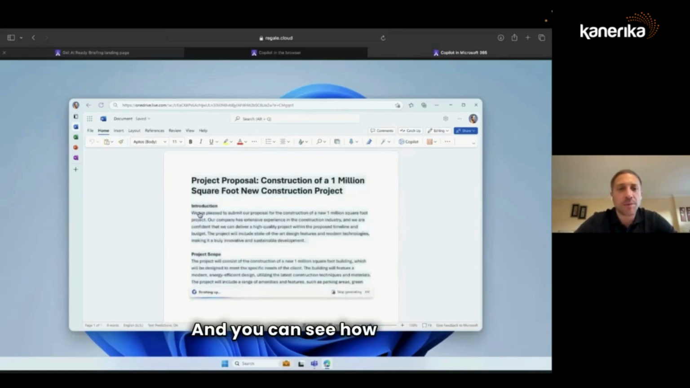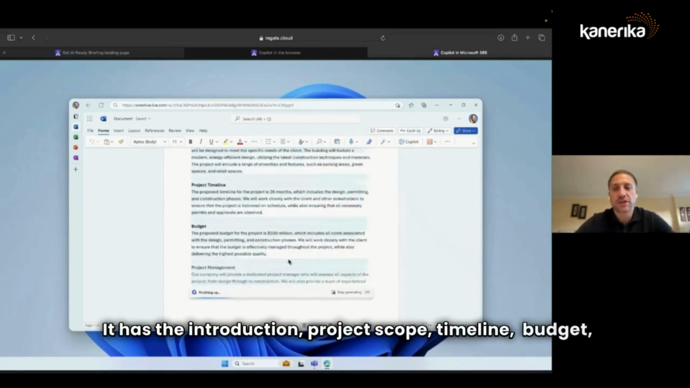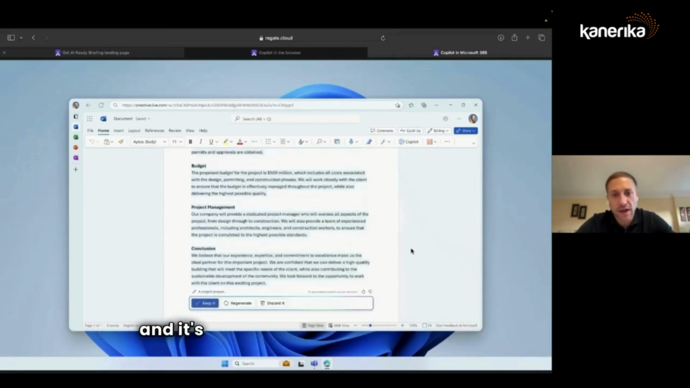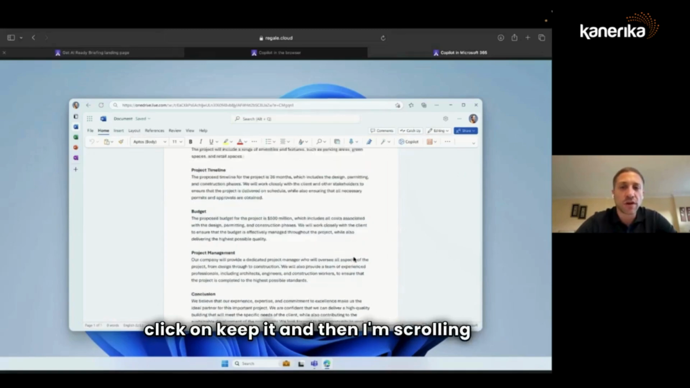And you can see how powerful it is. It has the introduction, project scope, a timeline, budget, and it's crunching data, as mentioned, not only from one file or another, but from what people are talking about and from everything that is in the graph related to that information. So if I like it, I'm just going to click on keep it, and then I'm scrolling through the